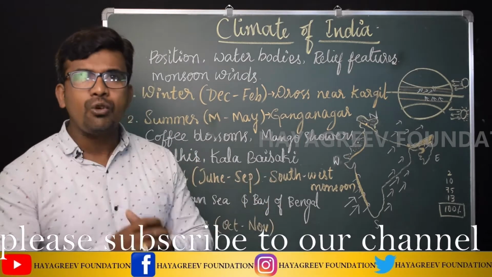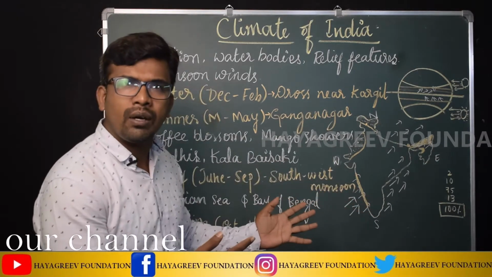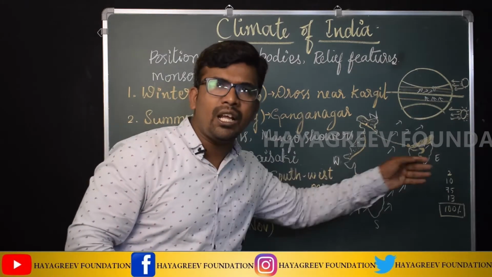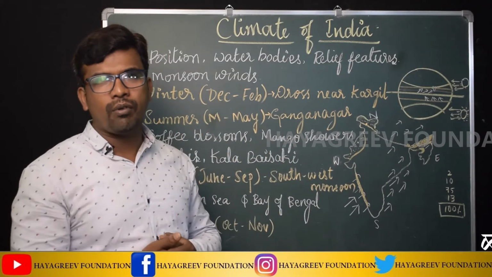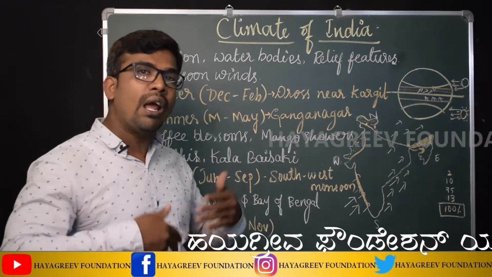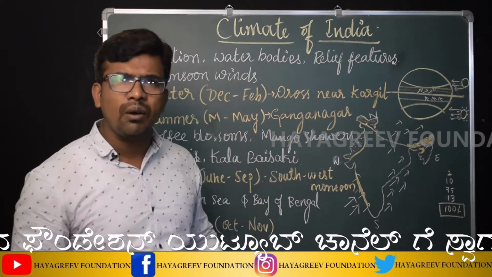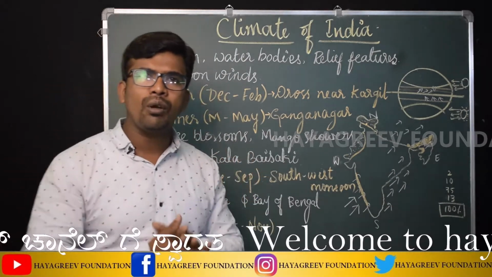And unevenly distributed means what? Here you see that the western part of the Western Ghats receives heavy rainfall. As the same winds enter the interior part of the country, they create the rain shadow area and there is no rainfall. That means only a few parts of the country receive heavy rainfall, some more parts receive very little rainfall, and only a few parts receive an average amount of rainfall.